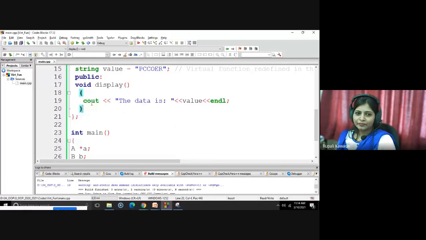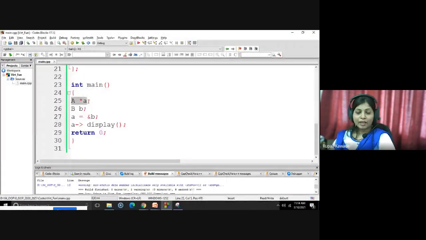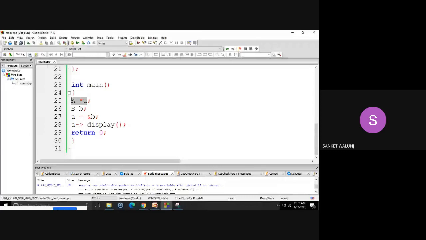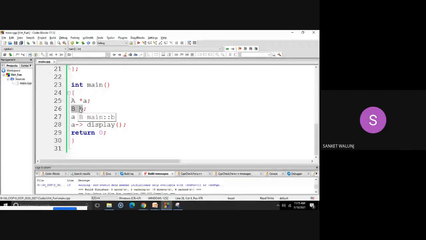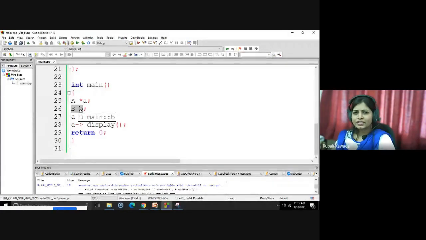Now what are we doing here in int main? A star a. What is this? Capital A star small a. What is the meaning of this statement? It is a pointer of class A. Simply we are creating a pointer for class A. Then second, capital B small b. What is this? Simply this is an object of class B. Third line, a equals address of b.